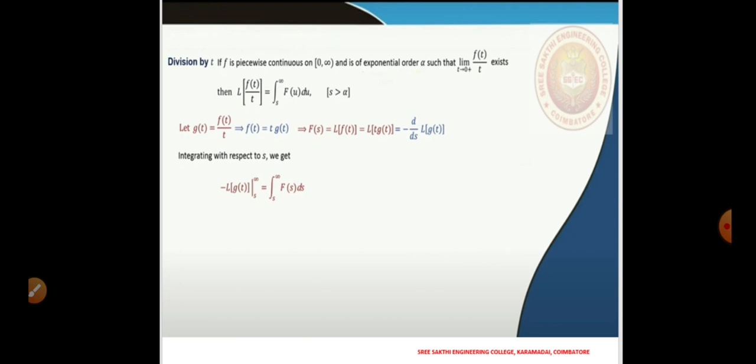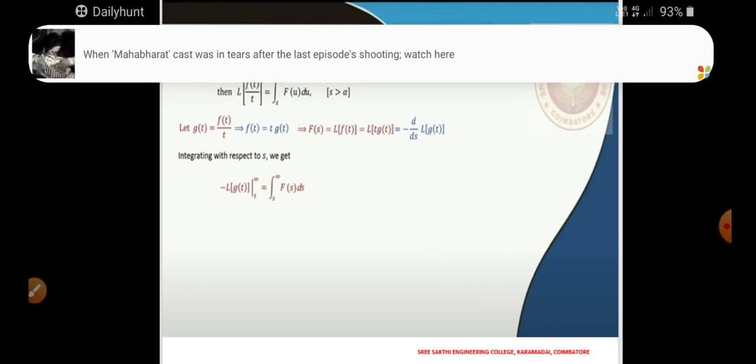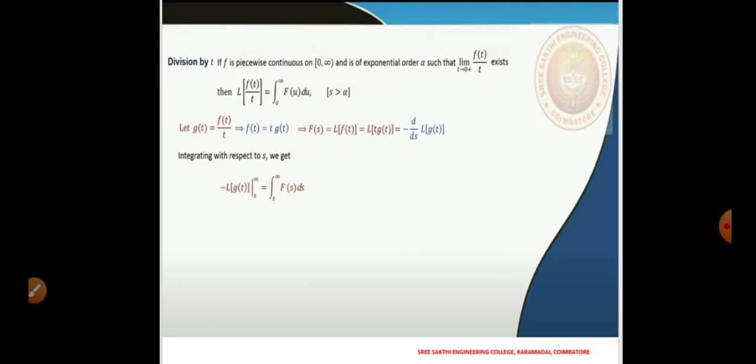Regarding the exponential order, since f is of exponential order and we are dividing by t, normally we look at the limit as t approaches infinity. If f of t is bounded by the exponential function, and here we are dividing even by t, the first limit will be 0.